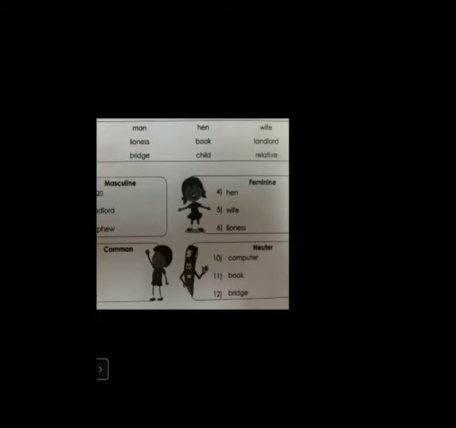B-O-O-K, book. Now, book means it's a non-living thing. So, book will go under which gender here? Yes, book is a non-living thing. Book will go under the neuter gender. You can see the noun book, B-O-O-K, written in the neuter column. Okay. Because it is a non-living thing. So, all non-living things you have to write under the neuter column.